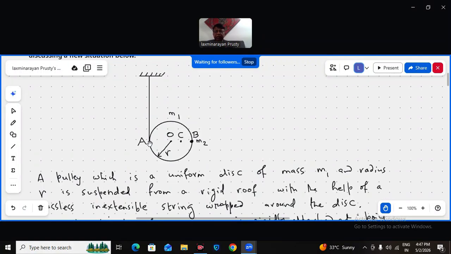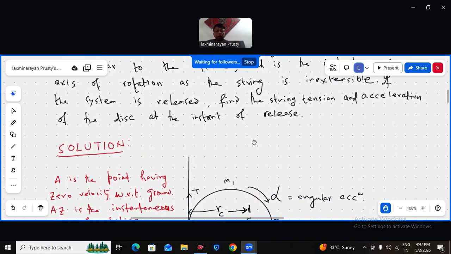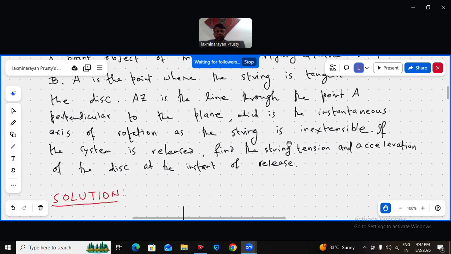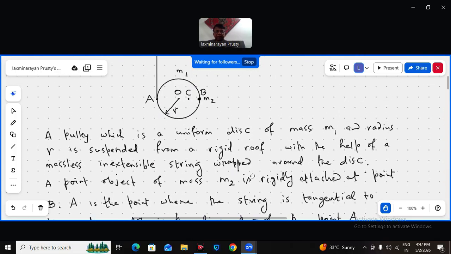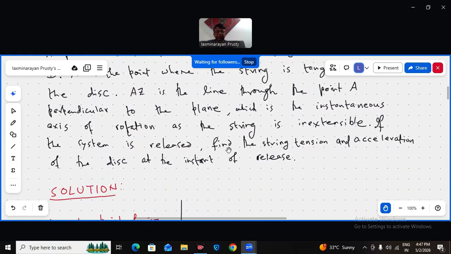AZ is the line into the plane of this diagram passing through A. A is the touching point. Okay, what is the question? Now the system is released. At the instant of release, find the string tension and the acceleration of the disk.